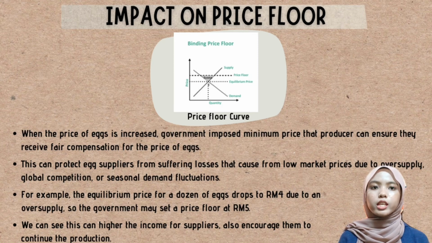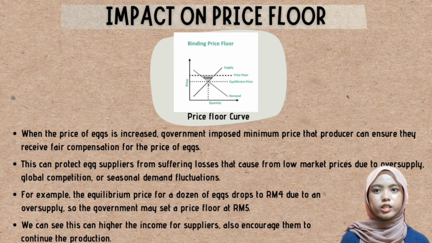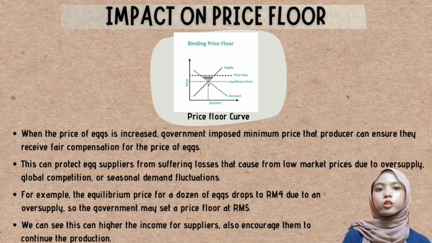Impact on price floor. When the price of eggs is increased, the government imposes a minimum price so that producers can ensure they receive fair compensation for the price of eggs. This can protect egg suppliers from suffering losses caused by low market prices due to oversupply, global competition, and seasonal demand fluctuations.